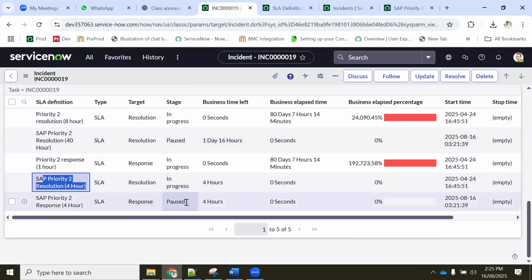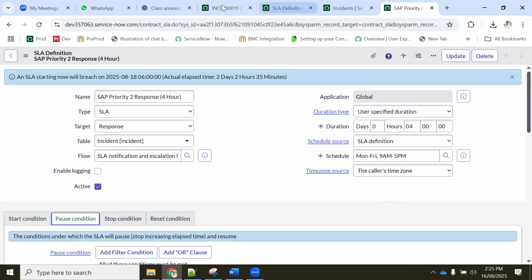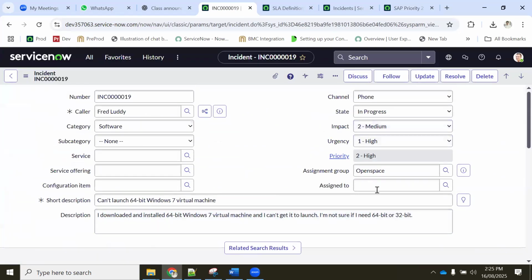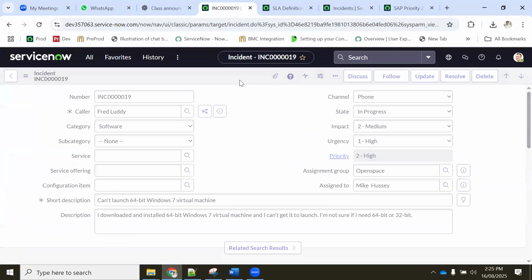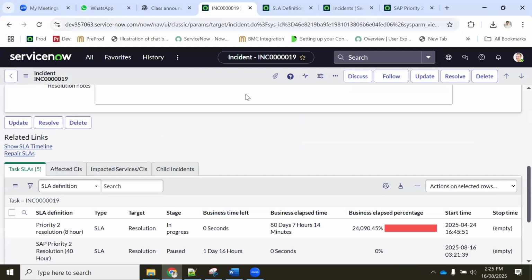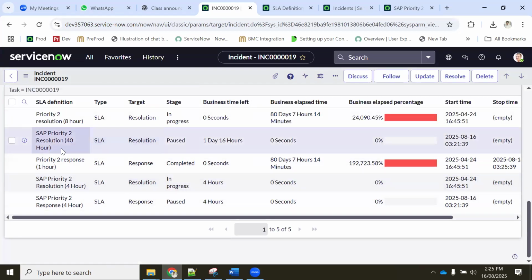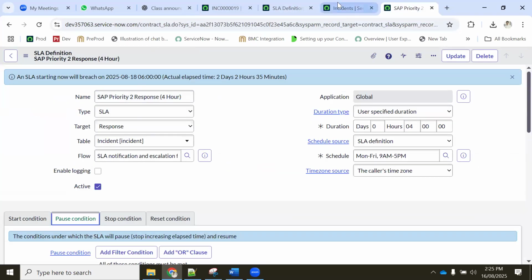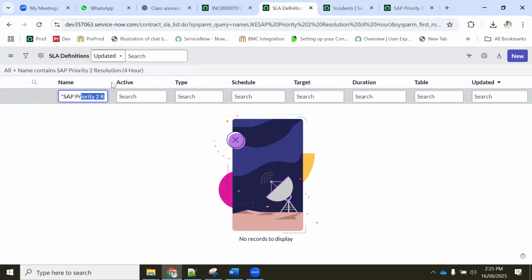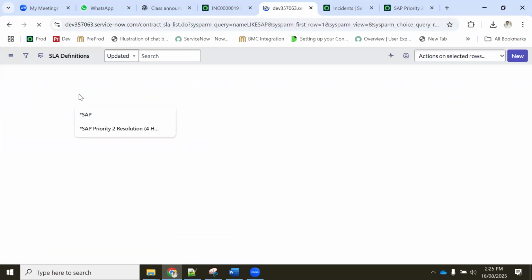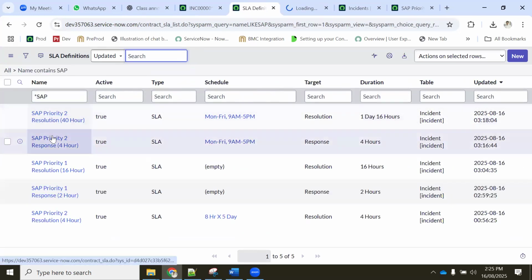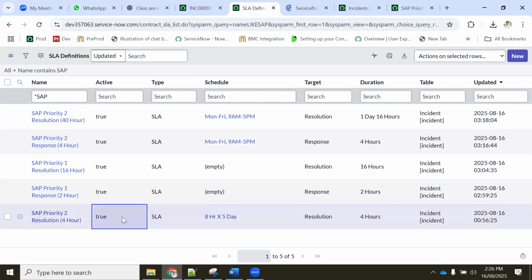Why is it paused? It should not pause, correct? Because my ticket is not assigned to anyone. It's blank. So let's save it. This one also went to pause condition because we configured it wrongly. So P2 we will also make it.